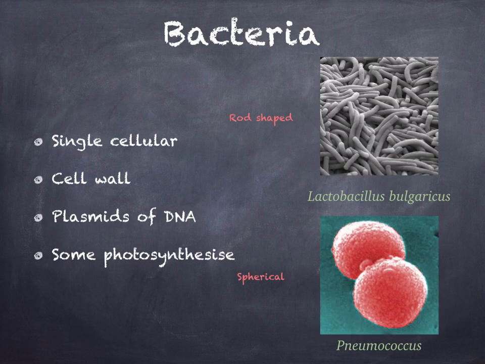Bacteria are a group of single-cellular organisms without a nucleus. Instead, they have a circular chromosome of DNA, as well as smaller pieces of DNA called plasmids, which they can exchange with other bacteria. Some bacteria are able to photosynthesize, although most feed off other organisms. Bacteria have cell walls that are different to those of plants or fungi, and it is by inhibiting the synthesis of these walls that some antibiotics, like penicillin, work.